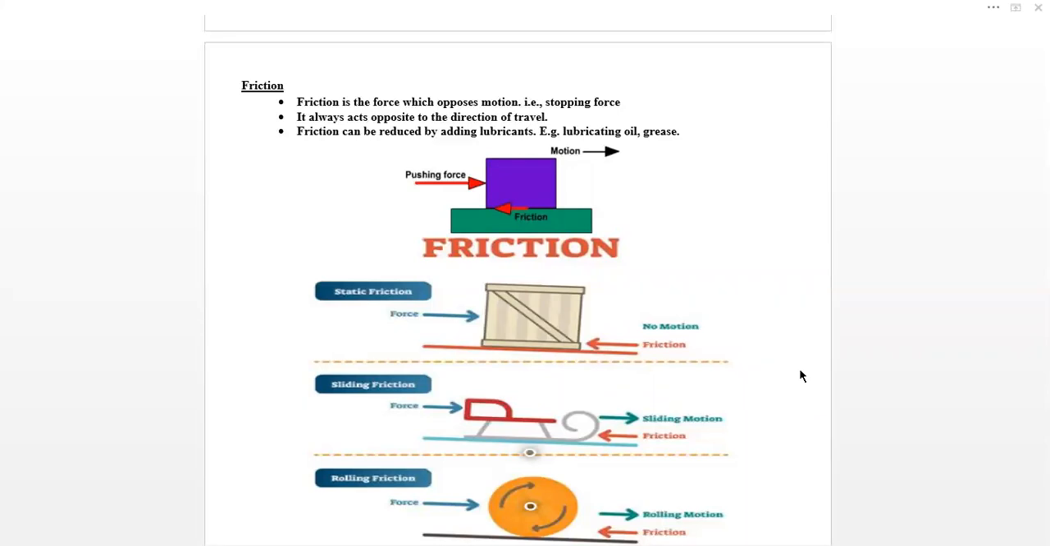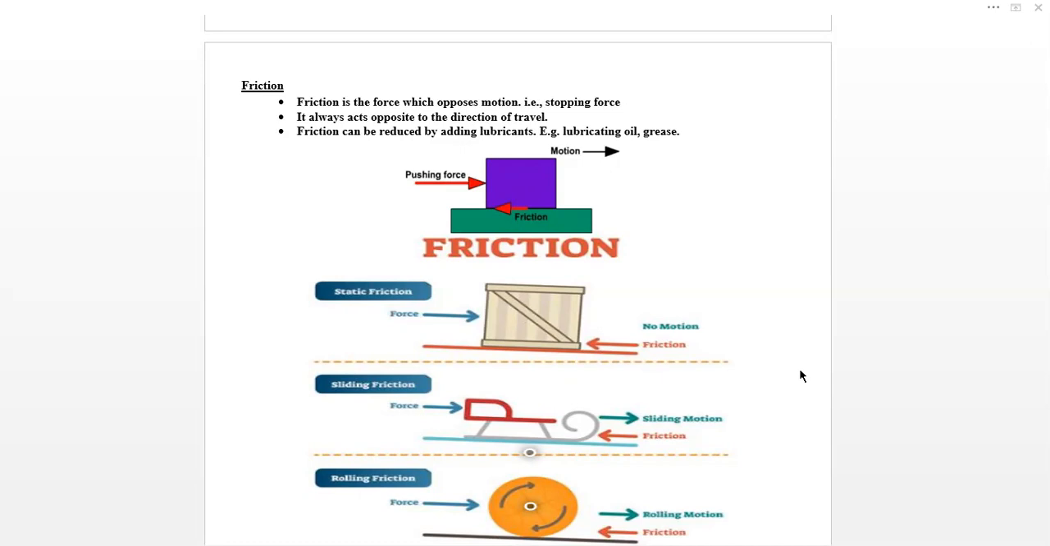So you can see, friction is the force which opposes motion or stops it. This is called a stopping force. It always acts opposite to the direction of travel. If the object is moving forward, friction will act in the backward direction. If the object is moving backward, friction will apply in the forward direction. So this friction force is an opposing force.